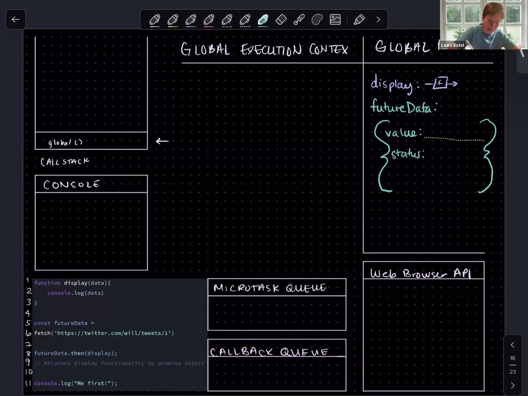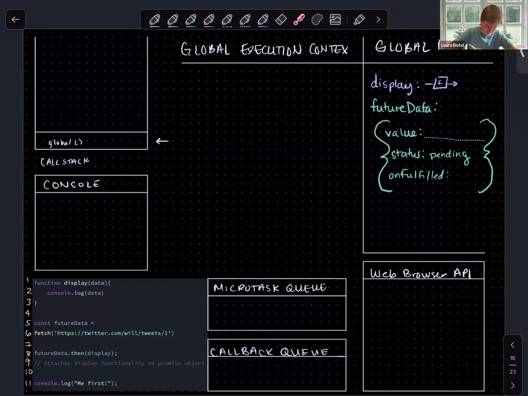The status is pending. And what's that third property that we spoke about just a moment ago? The third property is onFulfilled, which is where we can store functionality that we want to run once we get this value back, once the status changes from pending to fulfilled.